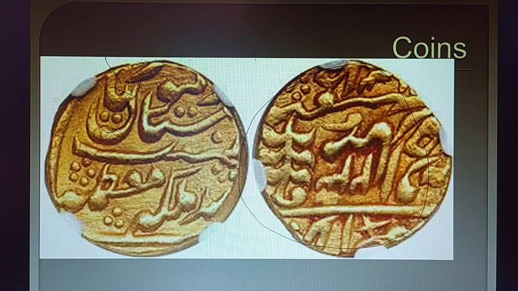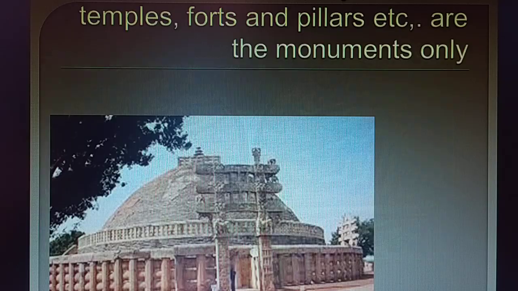For example, on the coins, one or two lords' photos can be minted. By studying this coin, one can understand that the people believed in God, meaning they used to worship God. Even some figures will be written, like 1622, so we can understand in which year it was minted. So a king was ruling India, and he had a coin system, meaning an economy existed at that time. So we understand other things.